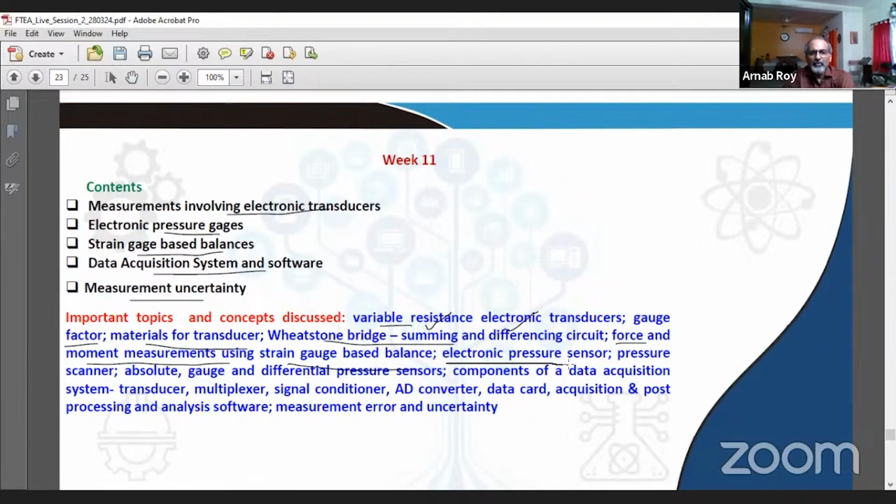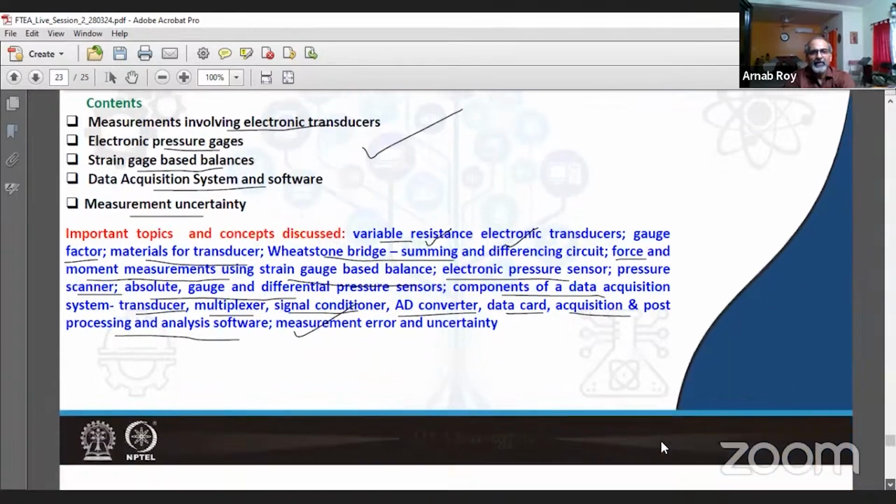We learned about electronic pressure sensor, scanner, and different kinds like absolute, gauge, or differential sensors, components of a data acquisition system like transducer, multiplexer, signal conditioner, AD converter, data card, acquisition and post-processing and analysis softwares, and so on. So this week was spent on electronic instrumentation for wind tunnel measurements. We also learned a little bit about error and uncertainty.